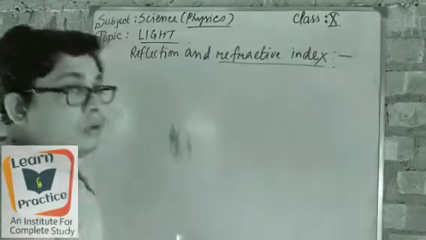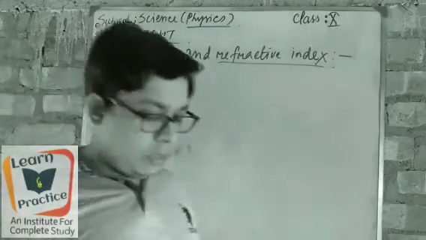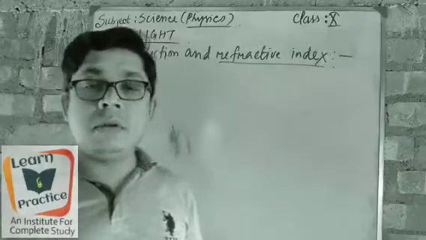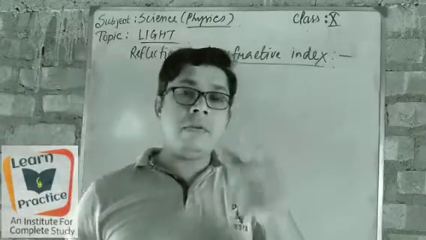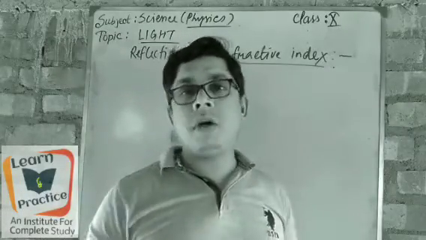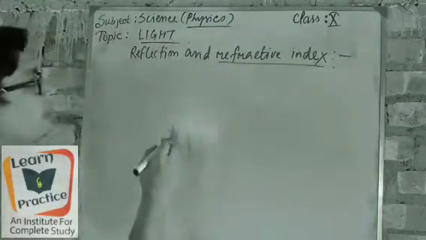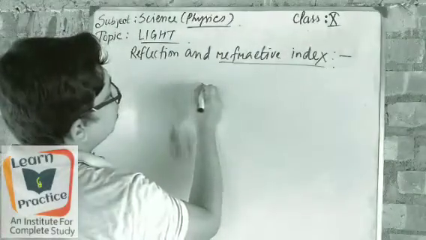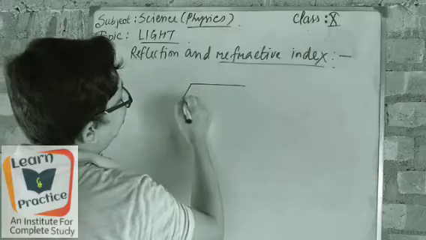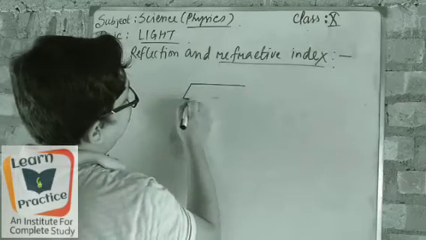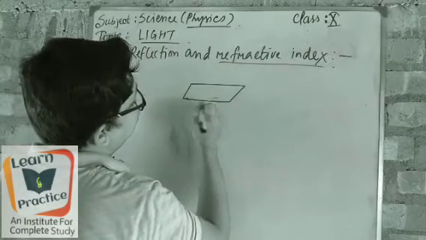At that time he or she will provide a glass slab. Glass slab means it is a cuboid structure. It is totally a cuboid structure.